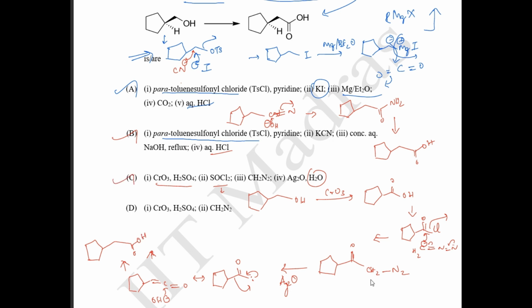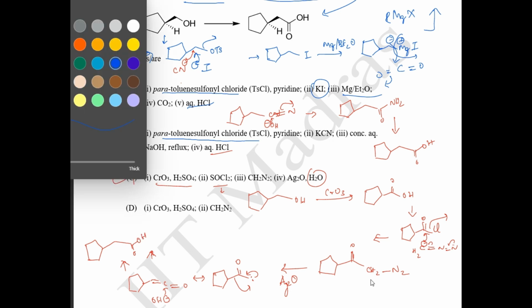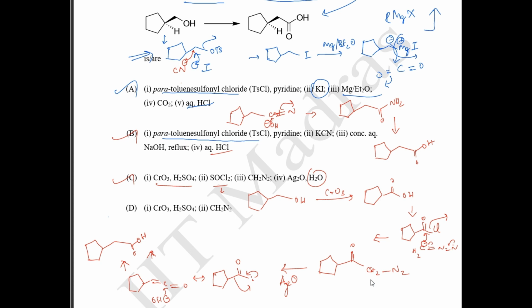Okay, then option D. In option D, again you have your chromium oxide and H2SO4. So this is going to form your acid. Then we are treating it directly with the CH2N2 group. So what happens when treated directly with CH2N2? Your oxygen has a lone pair of electrons, right?